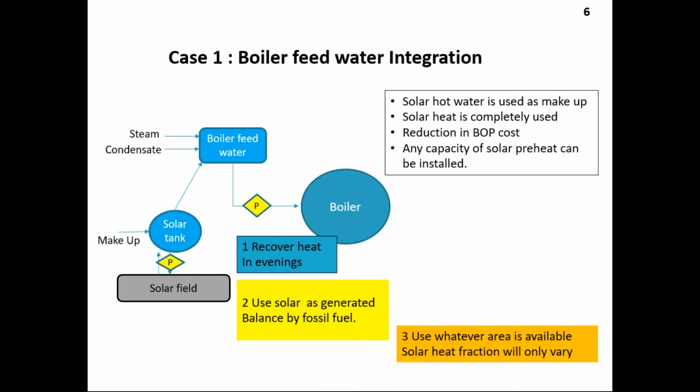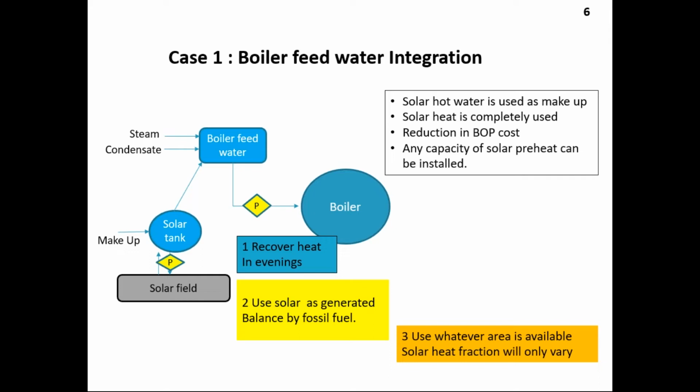The fundamental thing we need to understand is that if you heat 1 liter of water by 10 degrees centigrade, you get 10 kilocalories, that is MCP delta T. I think most of the teachers are engineers, so they understand this. And if you heat half a liter of water by 20 degrees centigrade, you get the same 10 kilocalories.